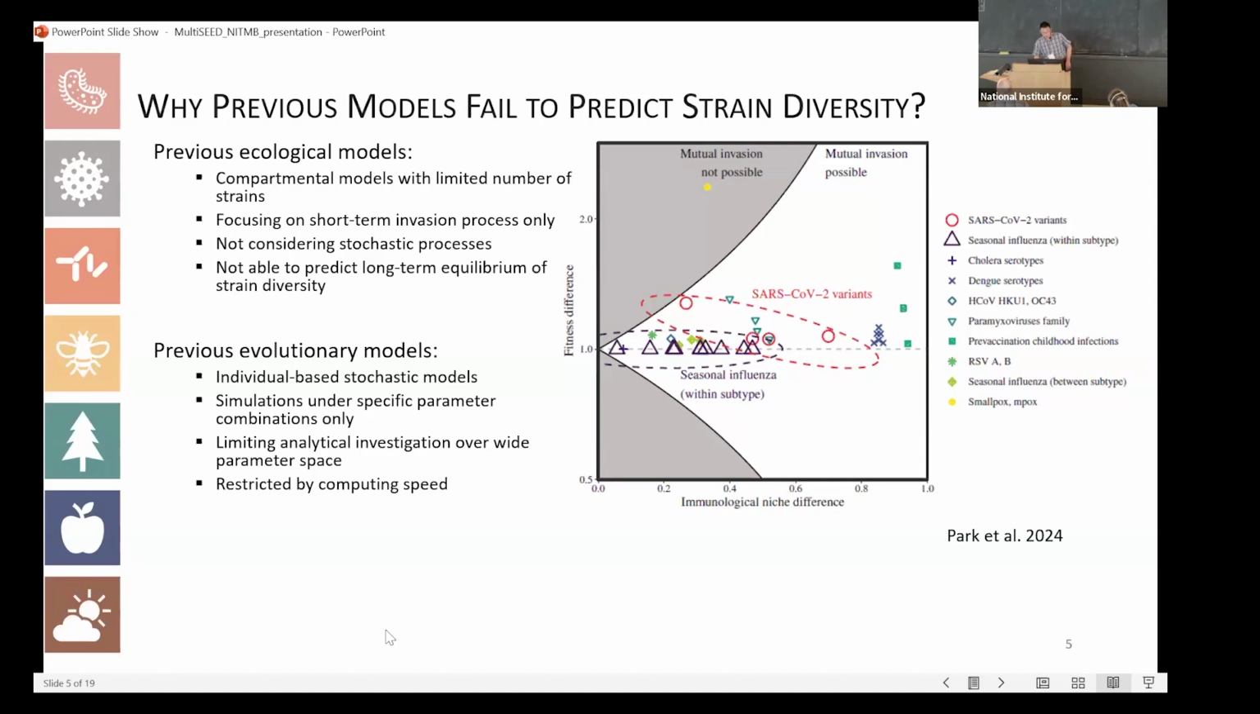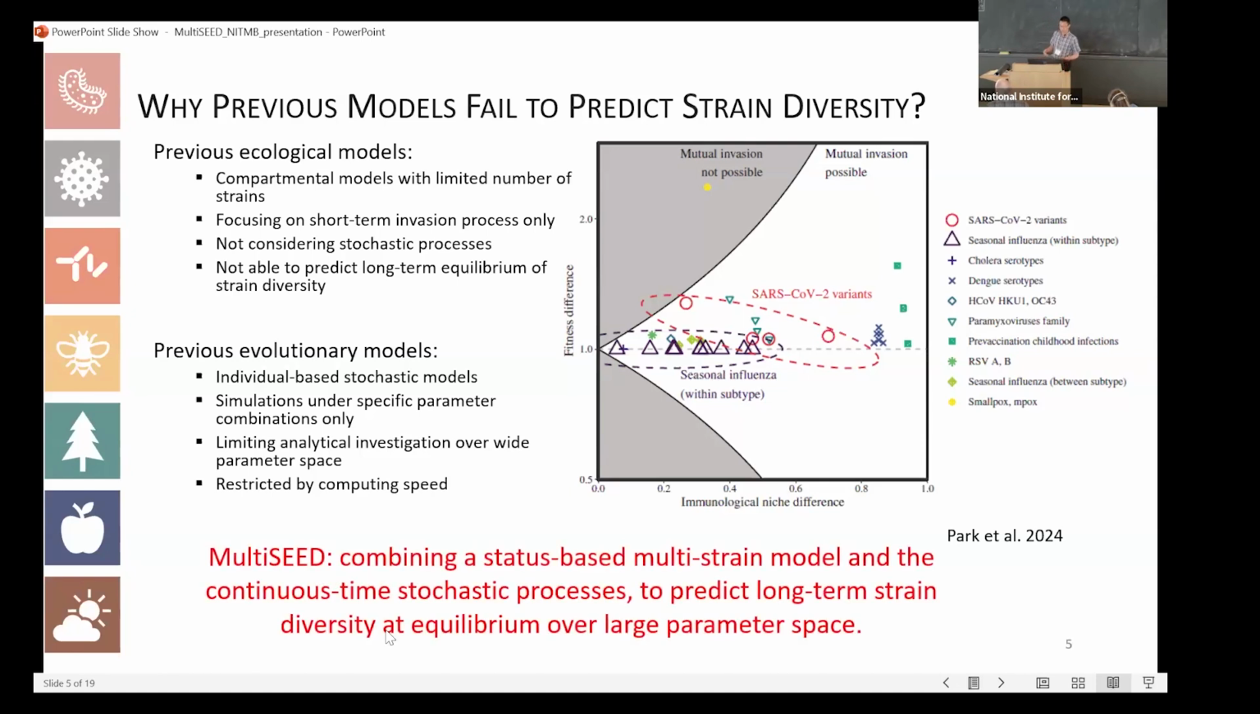So we try to resolve these drawbacks by constructing our framework called MultiSEED, which is a combination of a status-based multi-strain model, and also we consider continuous time stochastic processes, so we can predict the strain diversity over the long term, and we can test it over a large number of parameters and a large parameter space.